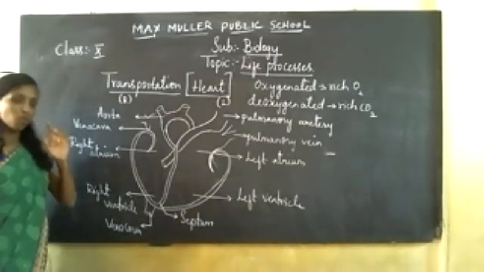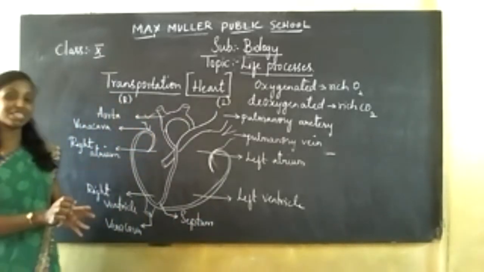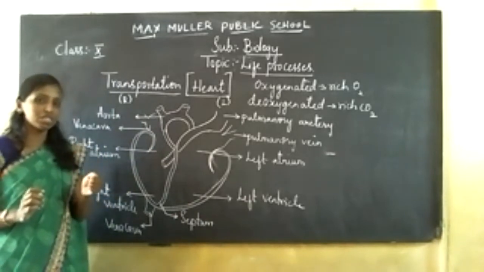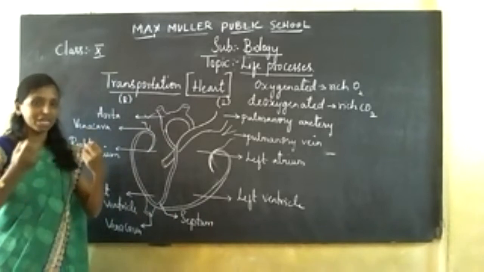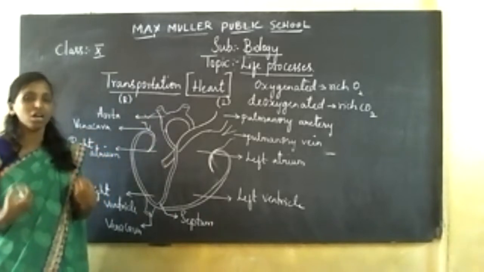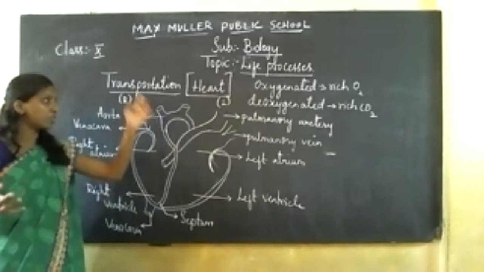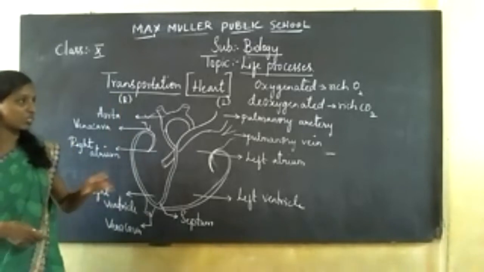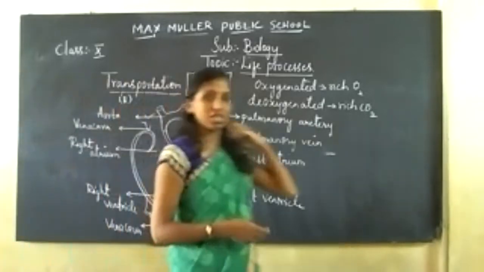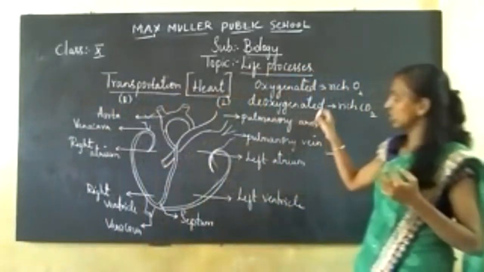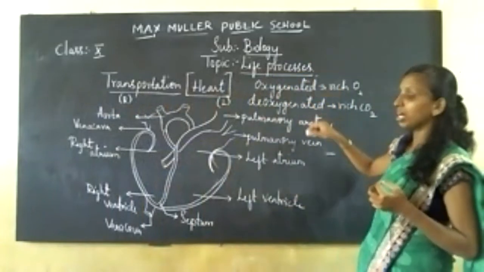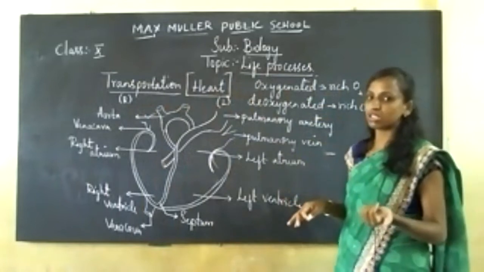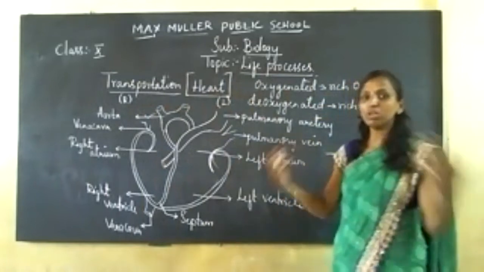Okay, so now what happens? This is the diagram of how exactly the circulation takes place. In respiration, whatever substance has been broken down has to be utilized by each and every cell of your body. How is it transferred? Because of the transport mechanism. As I told you, blood is divided into oxygenated and deoxygenated. Deoxygenated is not required, but oxygenated is required. But both are circulated in our heart. And how is it transported?